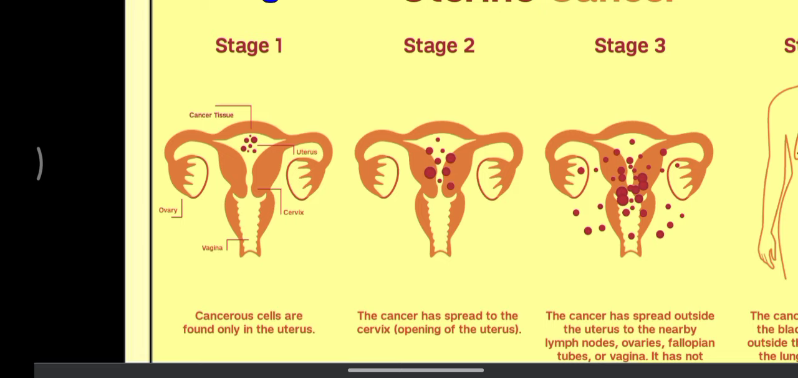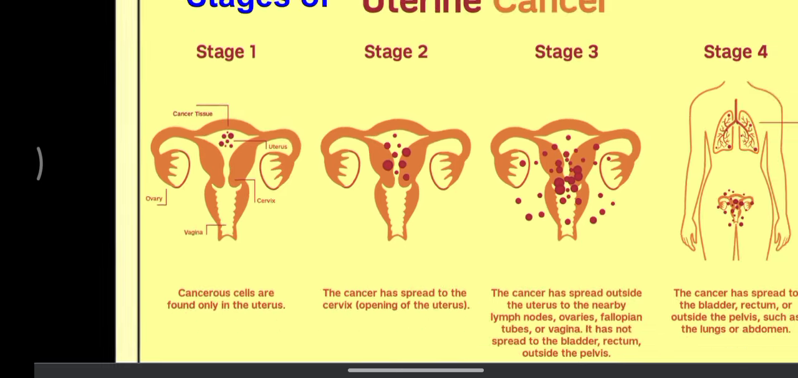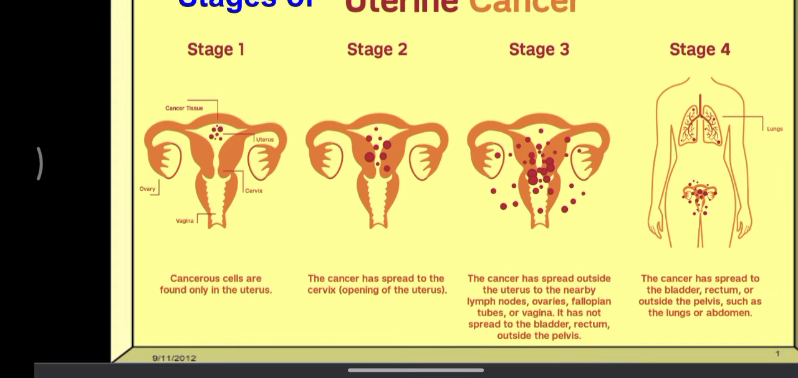Next we will see stage 3. The cancer has spread outside the uterus to the nearby lymph nodes, ovaries, fallopian tubes or vagina. It has not spread to the bladder, rectum or outside the pelvis.